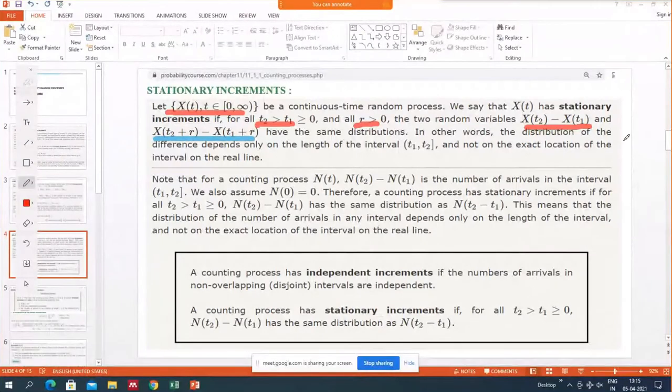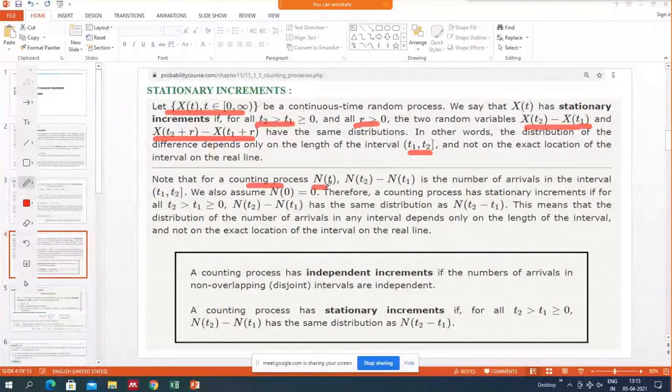In other words, the distribution of the difference depends only on the length of the interval and not on the exact location of the interval on the real line. So we again switch over to this counting process.